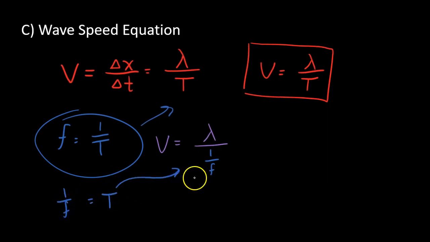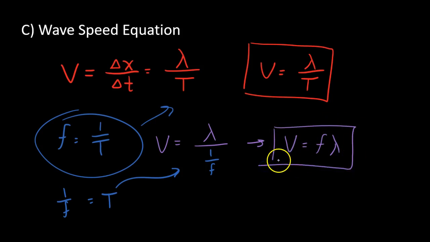So I plug that in right there. And if I am dividing by 1 over something, that means I can bring this to the top. What I get is v equals f lambda. This is the classic wave speed equation. This is the one that is on the equation sheet. It's not to say this one's wrong. They're both valid, but this one is more common. So the speed is based on the frequency of the wave multiplied by the wavelength. The units for speed are still going to be meters per second. That's not changing. All right, that's wave speed.